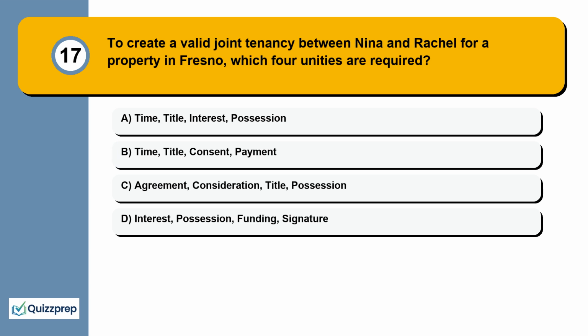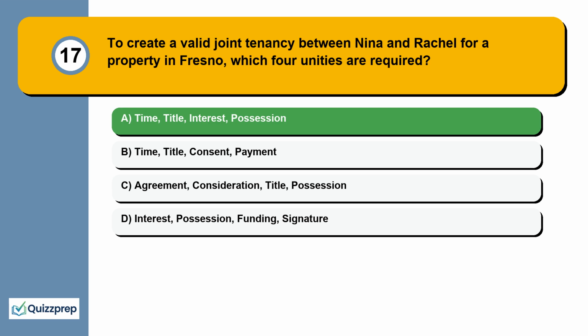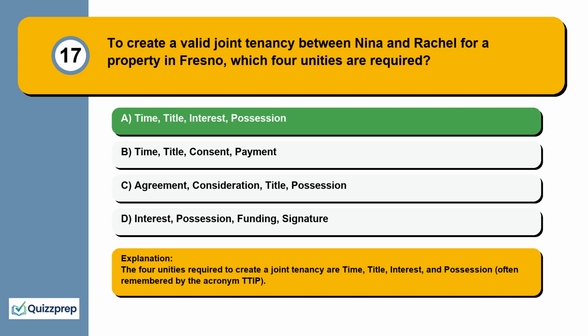Question 17. To create a valid joint tenancy between Nina and Rachel for a property in Fresno, which 4 unities are required? Time, title, interest, possession. Time, title, consent, payment. Agreement, consideration, title, possession. Interest, possession, funding, signature. The 4 unities required to create a joint tenancy are time, title, interest, and possession, often remembered by the acronym TTIP.